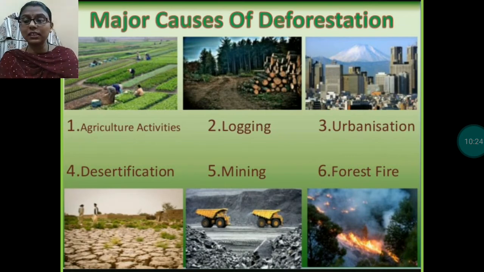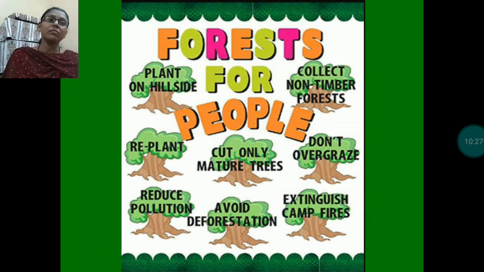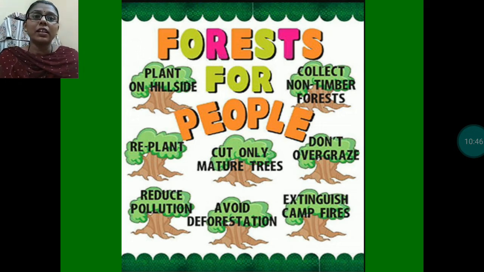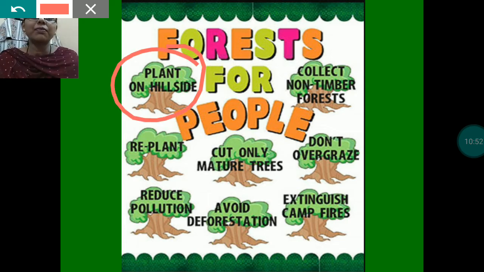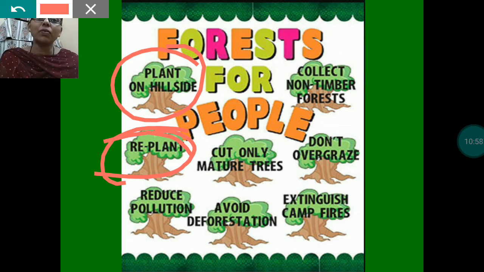Now, how can we conserve our forest? We can conserve our forest by planting trees. The main thing is planting trees. When we plant more and more trees, then only can we conserve our forest. Plant on hillsides. Then replant: in place of the tree which we have cut, we should plant a new tree.